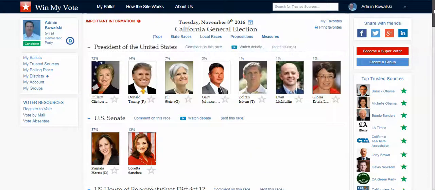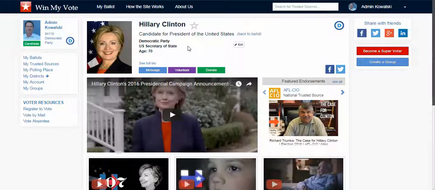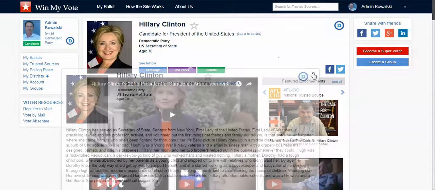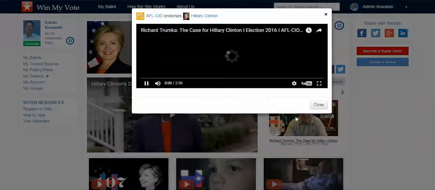When I click on the candidate's profile, I can learn a little bit more about the candidate. I can get some general information here. I can take a deeper dive on the full bio. I can reference the candidate's Facebook page or Twitter account, and obviously hear directly from them, whether it be videos or text or images. And I can also see the groups and organizations that have endorsed this candidate. So here I can just click on it, and if it's a video, I can watch it.